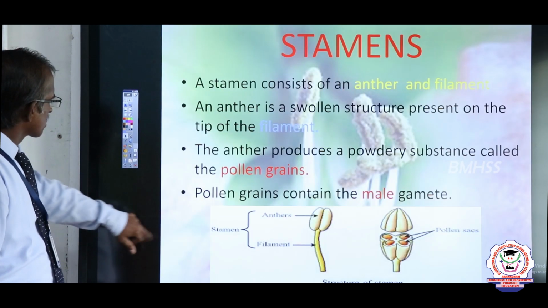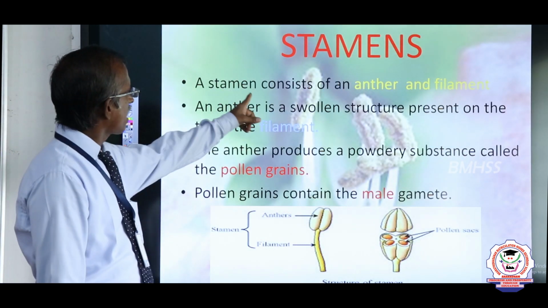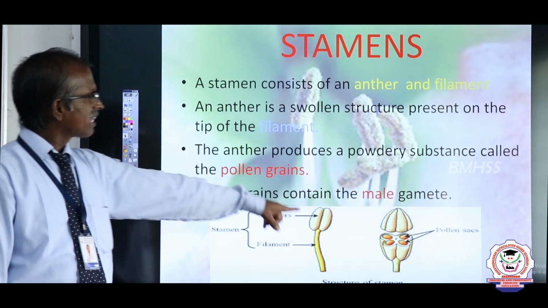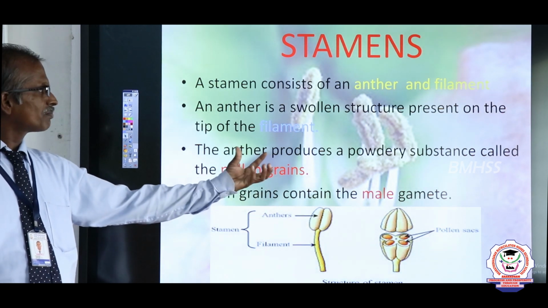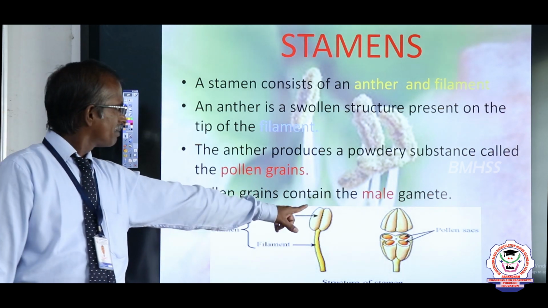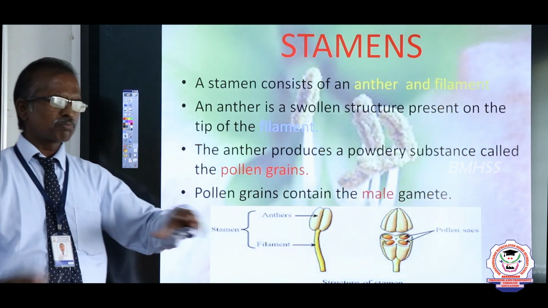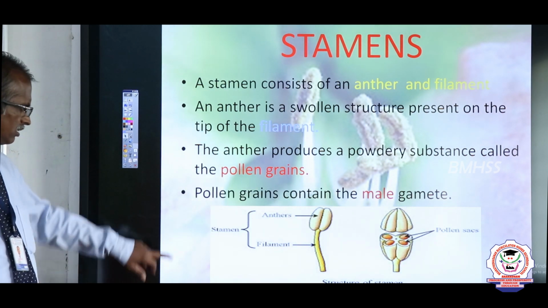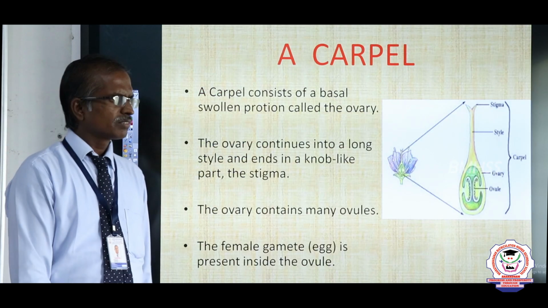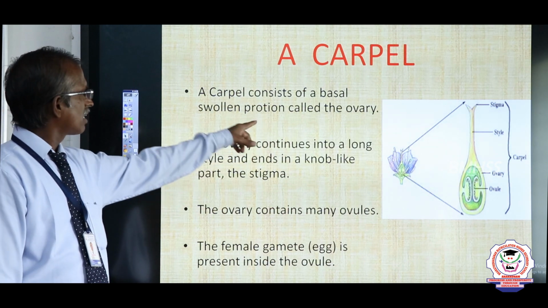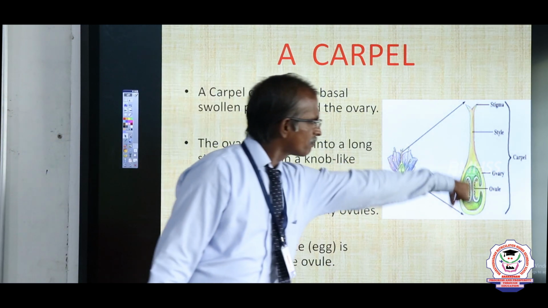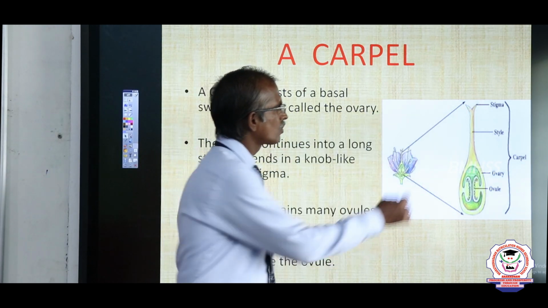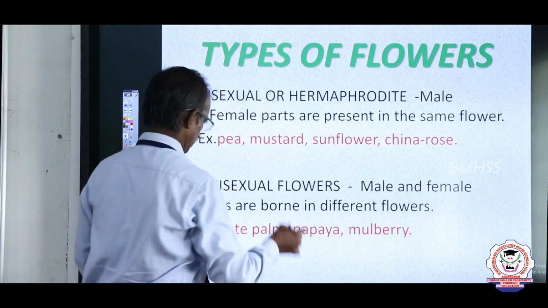Next, the stamen consists of anther and filament. The anther is a swollen structure present on the tip of the filament. The anther produces a powdery substance called pollen grain. Pollen grain contains the male gamete. Carpel or pistil: the basal swollen part is the ovary. The ovary continues to form a long tube, which we call the style.